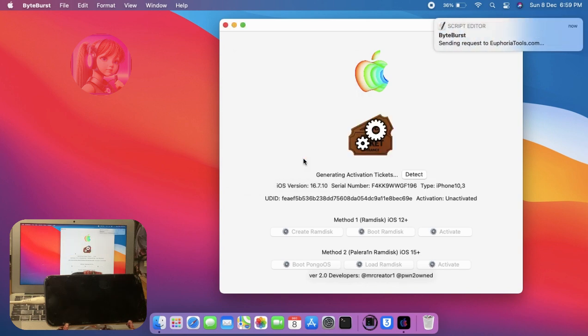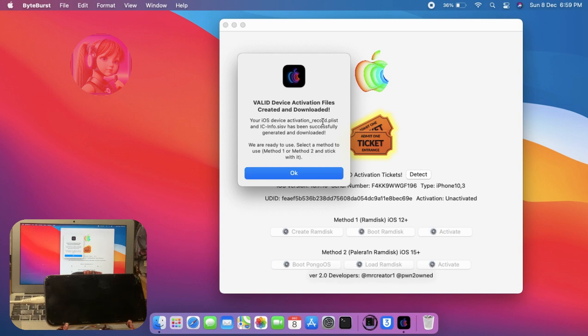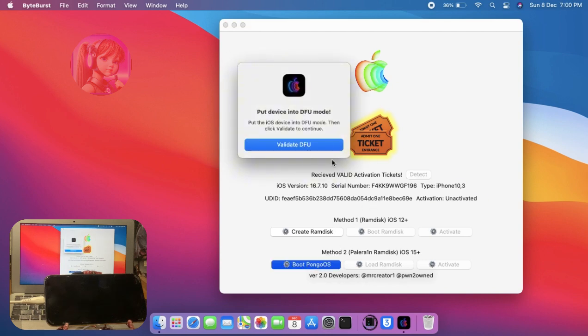Here, method 1 is for devices having iOS version 12 and above, up to iOS version 14. And method 2 is for devices having iOS version 15 and above. So, choose the method as per your device iOS version. Here, the activation files have been successfully created. Now, click on OK. Here, in my case, it's on iOS version 16. So, I'm going to click on Boot Pongo OS. Click on Validate DFU.